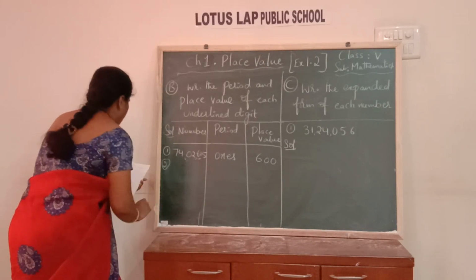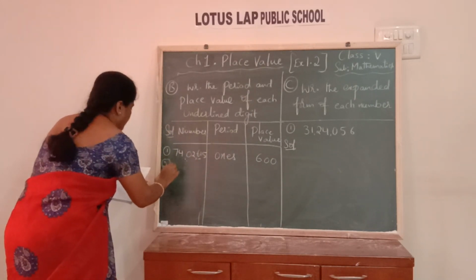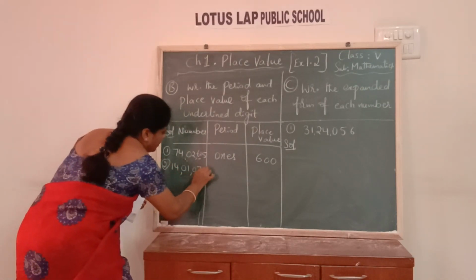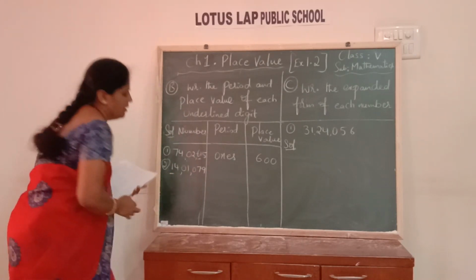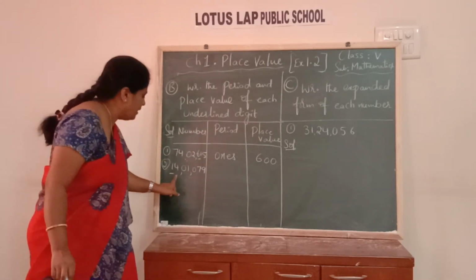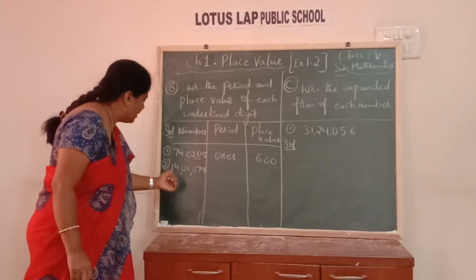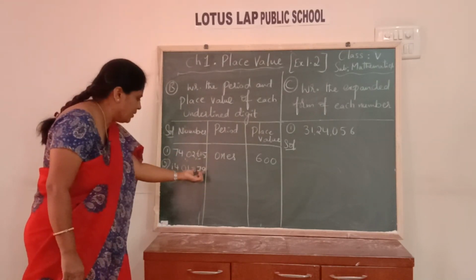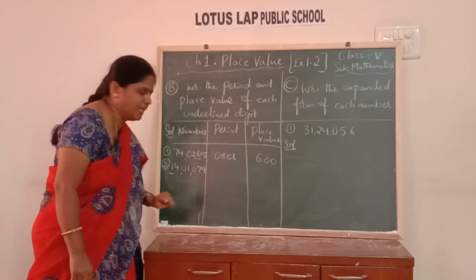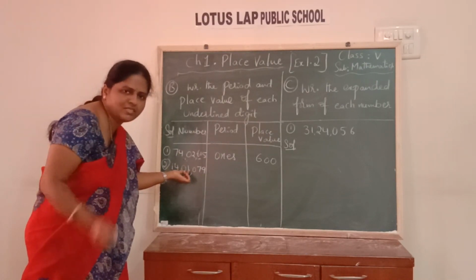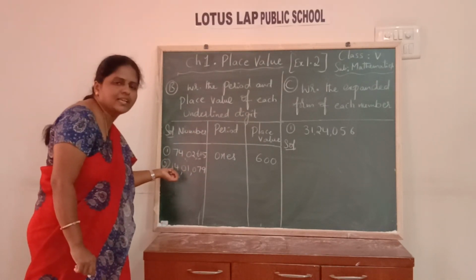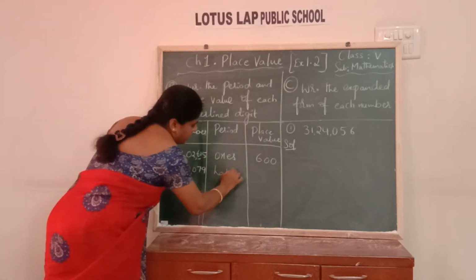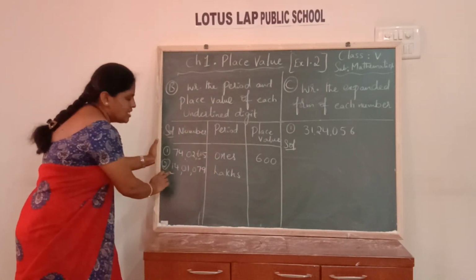Second one. 14 lakh 1079, and then 1 is the underlined digit. 14 lakh 1079. 1 is the underlined digit here, children. Which period does this 1 belong to? Now you can see here this first 3 digits are ones period. Next 10,000, thousands period. Lakhs and 10 lakhs come under lakhs period. So which period is this? Lakhs period.